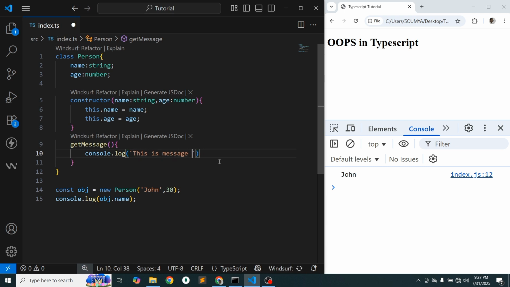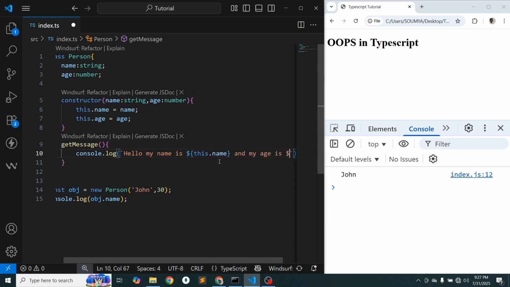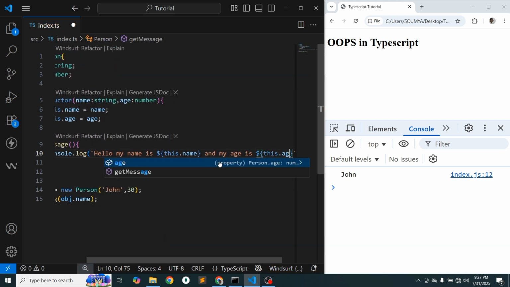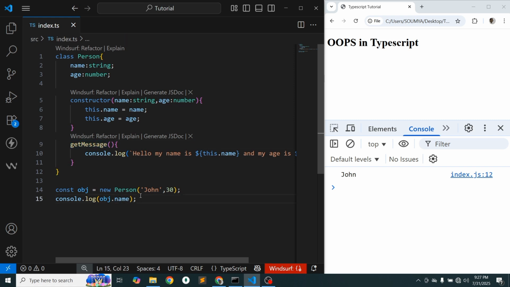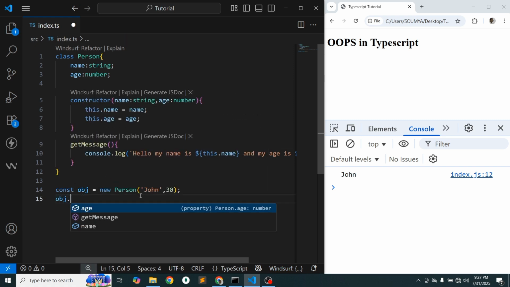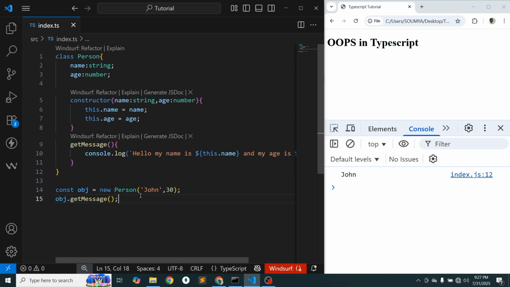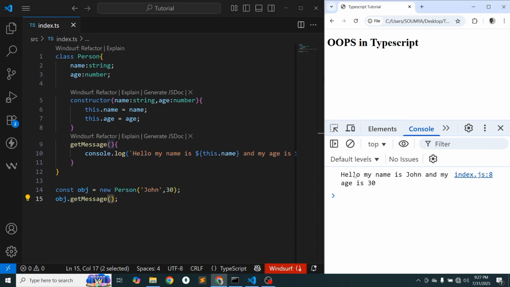Now change the message: Hello, my name is ${this.name}, and my age is ${this.age}. Now I'm going to call it, so simply write obj.getMessage(). As it is a function or method, you need to use the parentheses. Now here we can see: Hello, my name is John and my age is 30.